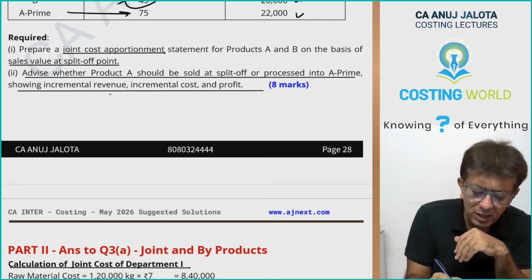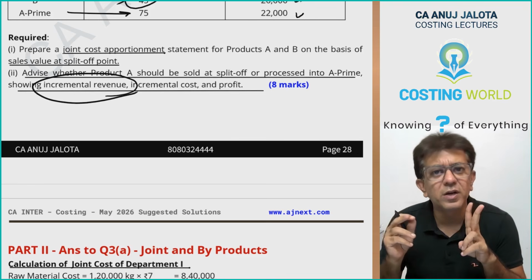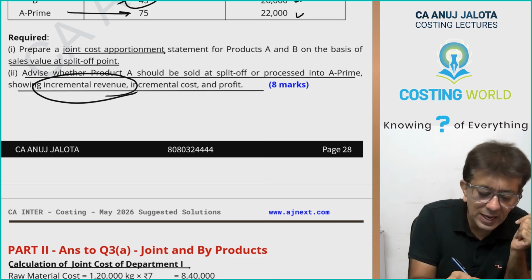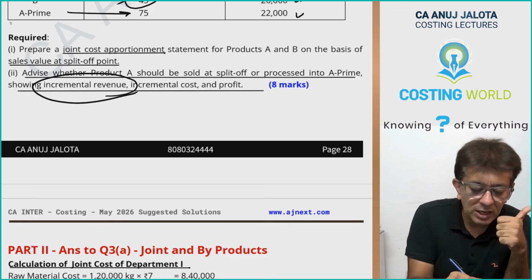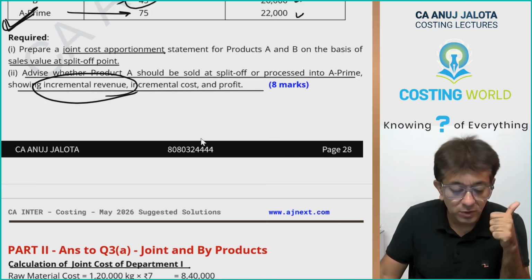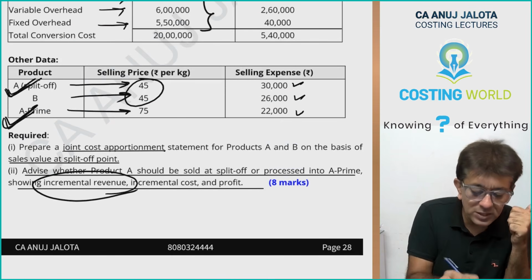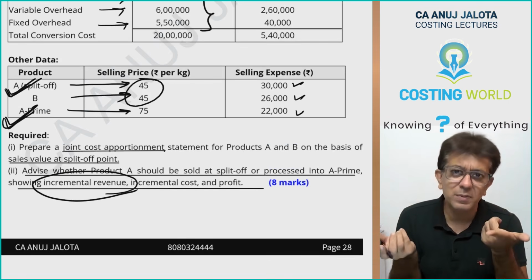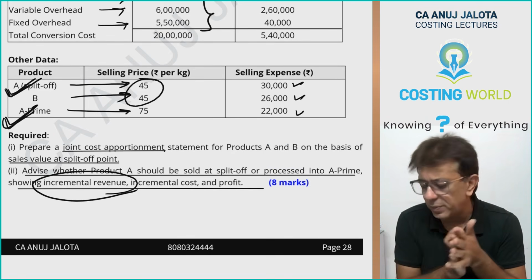Try to find out the incremental revenue. If you sell A prime, how much will you get? If you sell A just like that only, how much will you get? The difference is the extra revenue. Subtract the extra cost over here. That's it. You will be able to arrive at the answer.